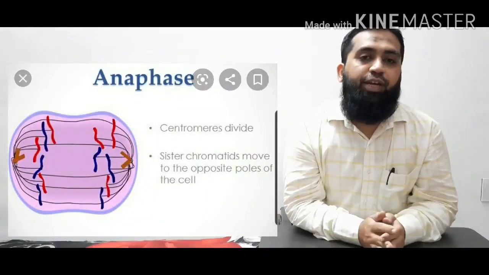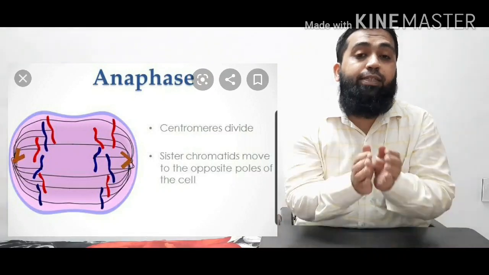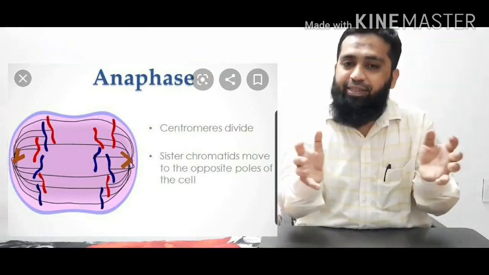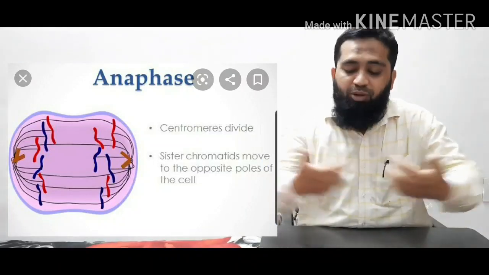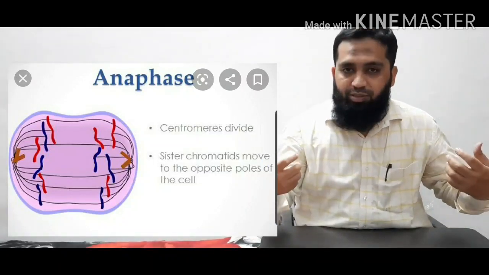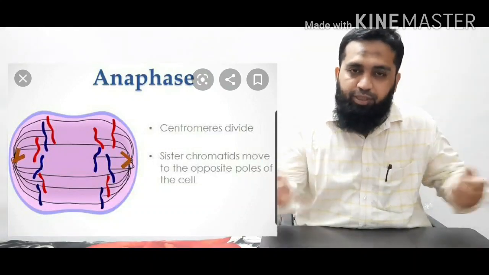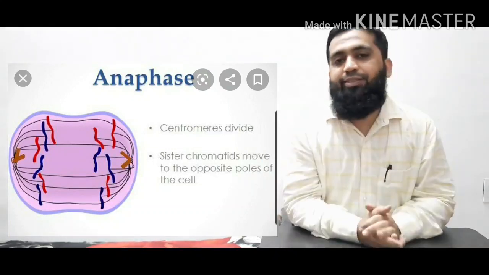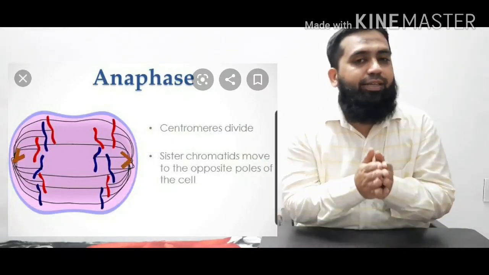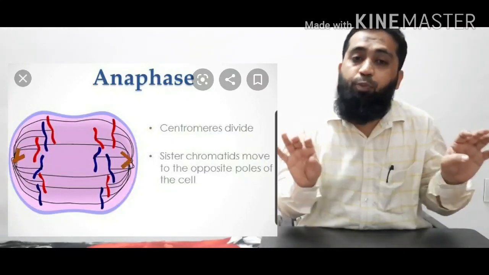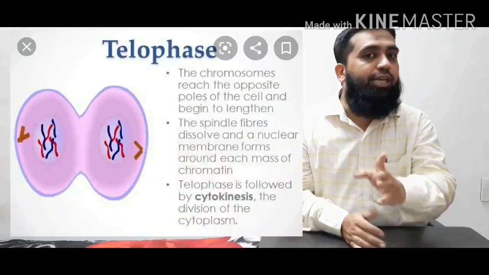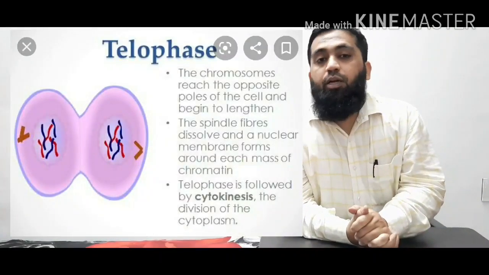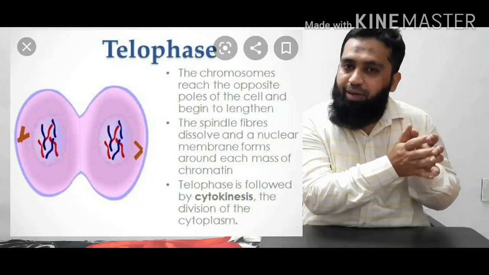Now if we come to the third phase, let us talk about anaphase. In anaphase, the sister chromatids get separated. They look like a bunch of bananas getting separated, and they get pulled towards the opposite poles. Centrioles pull them through spindle fibers and the separation of sister chromatids takes place. You can see in the diagram. Sister chromatids get separated and they move towards the poles of both the centrioles. Now, in the fourth phase, called telophase, the set of chromosomes combine.